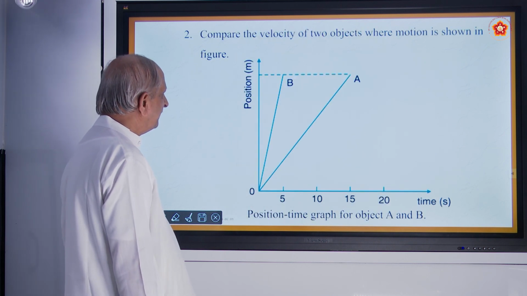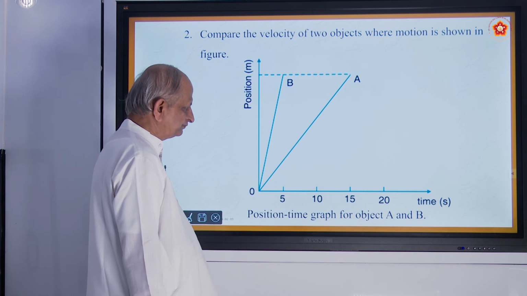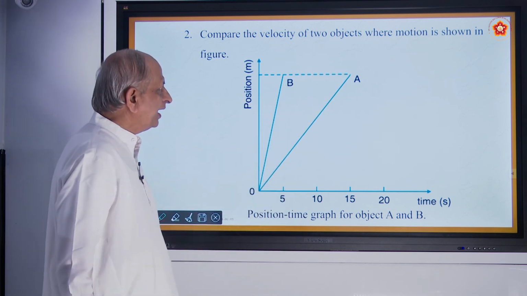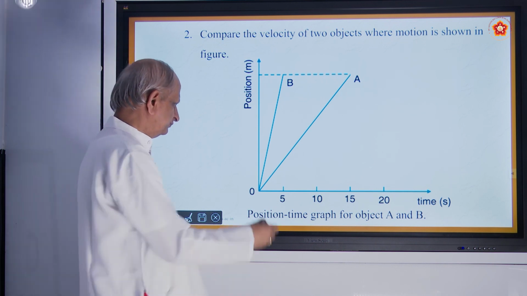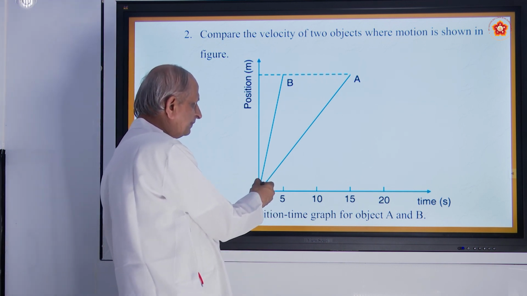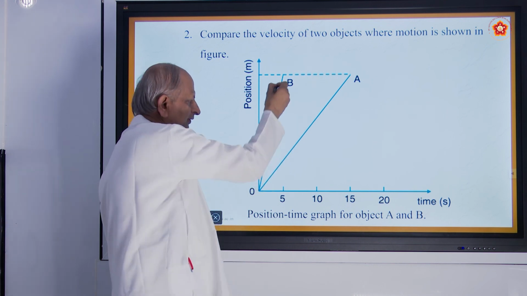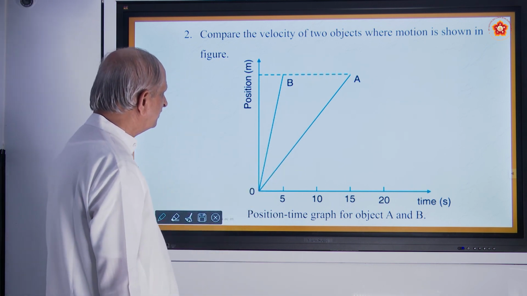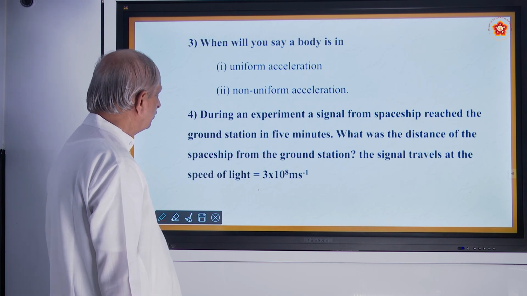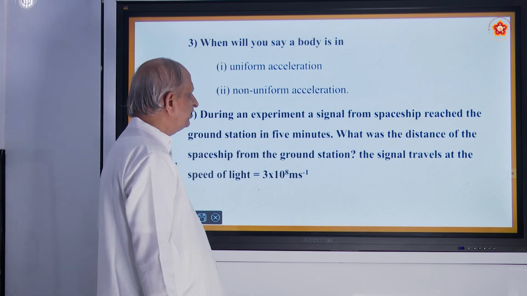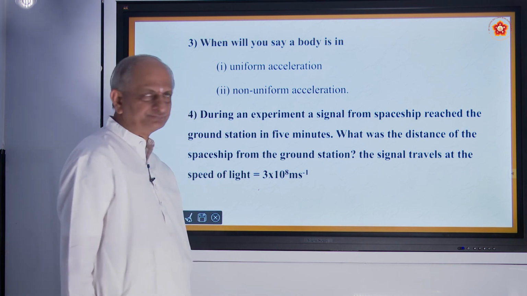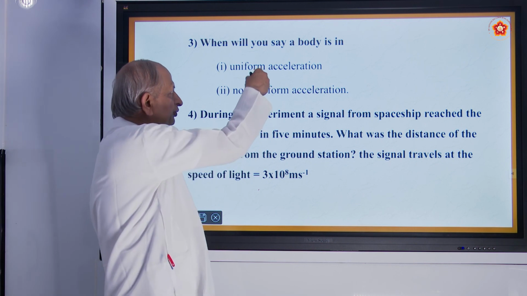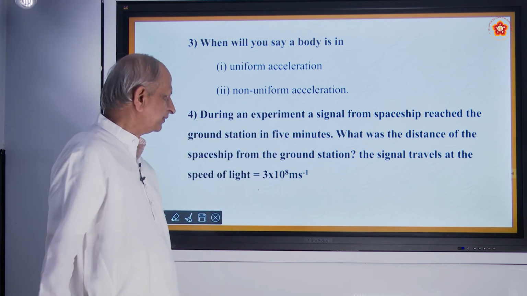Second question, compare the velocity of two objects. There are two objects called A and B, whose motion is shown in the figure. Both of them start from O. This is the velocity of two objects. We have to compare the velocities. When will you say that a body is in uniform acceleration and non-uniform acceleration? That you have to tell, homework.